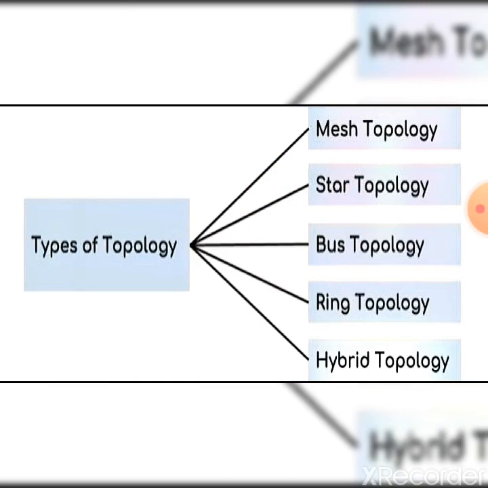Now I will explain to you what are the types of topology. Generally there are 5 types of topology: mesh topology, star topology, bus topology, ring topology, and hybrid topology. One by one I will explain to you.